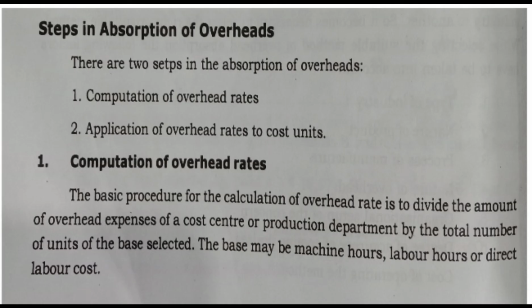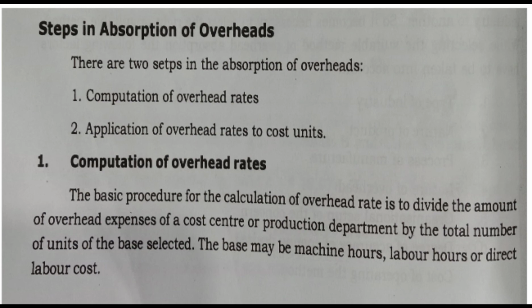Next topic, steps in absorption of overheads. First one, computation of overhead rate. Second one, application of overhead rates to cost units. In the first step, the basic procedure for the calculation of overhead rate is to divide the amount of overhead expenses of production department by the total number of units of the base selected.